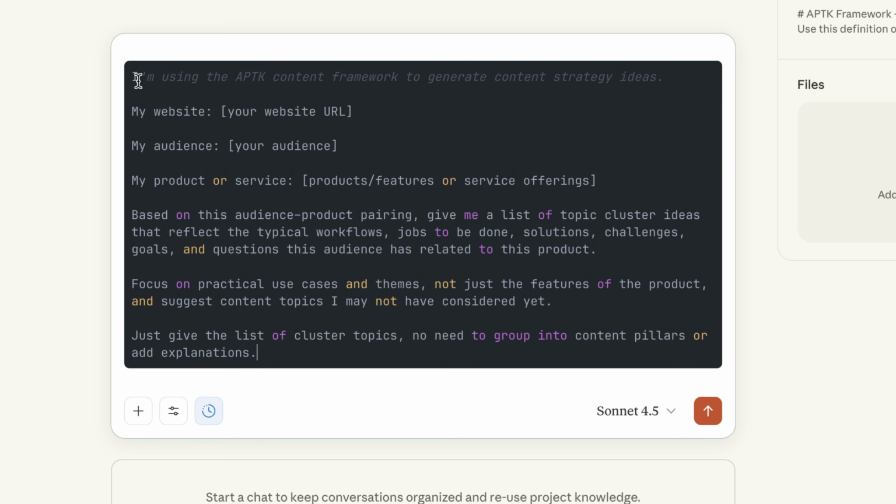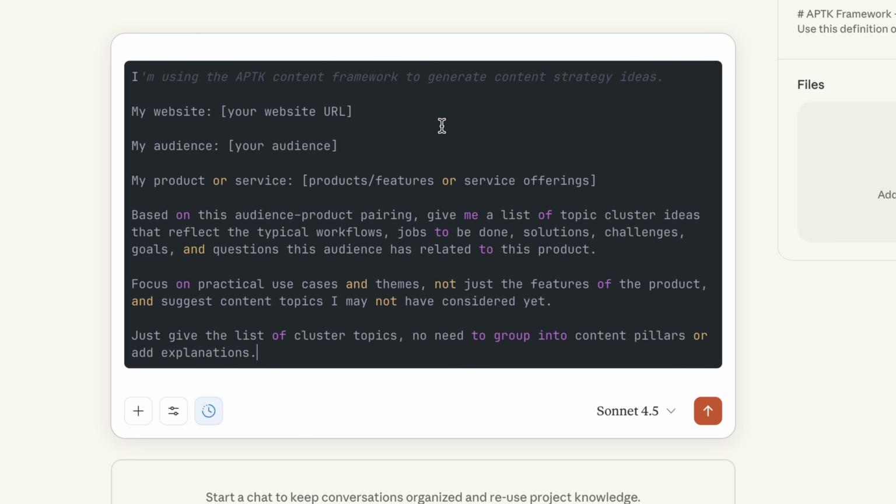So here it's basically saying I'm using the APTK framework to generate content strategy ideas. Note that we're not going to take keywords from Claude or from ChatGPT or any LLM for that matter and actually target those keywords individually, mainly because LLMs don't understand search volume. They don't, at least not today. They don't understand if people are actually searching a specific keyword. You could hack it together by using like Ahrefs MCP or Semrush MCP, but that's a topic for a different video. Here, we want to keep it simple, and the simpler it is, the better results we'll actually get.